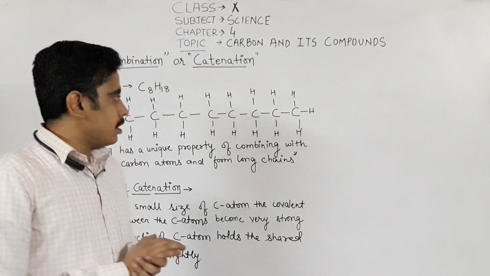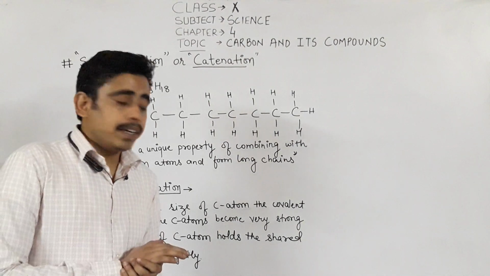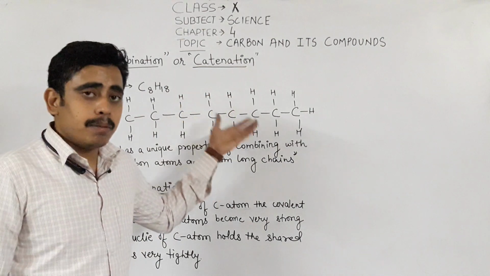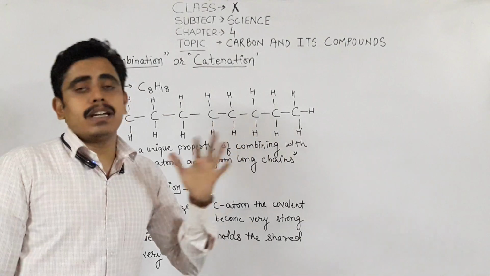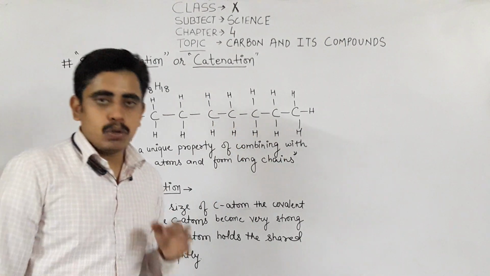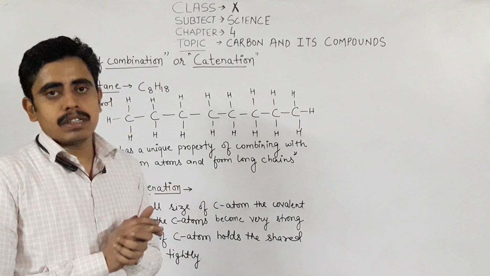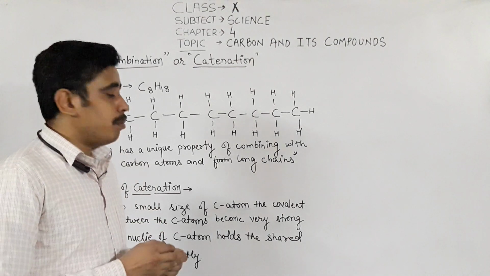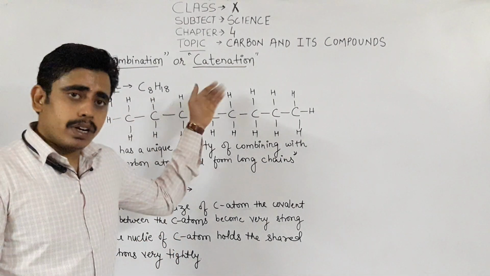Now, before discussing the next topic, I would like to inform you why we are discussing this chapter, carbon and its compounds, because carbon forms an infinite number of compounds. The most important property due to which carbon can form a large number of compounds surrounding us is self-combination or catenation.